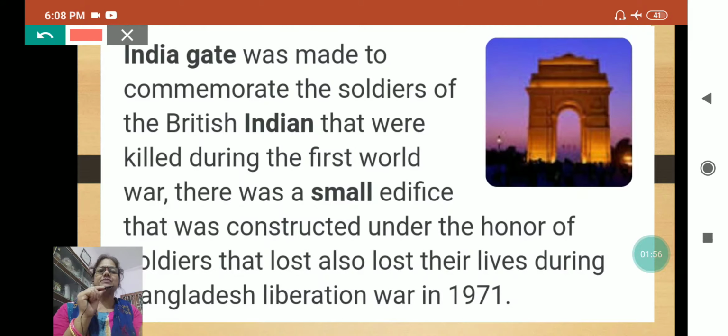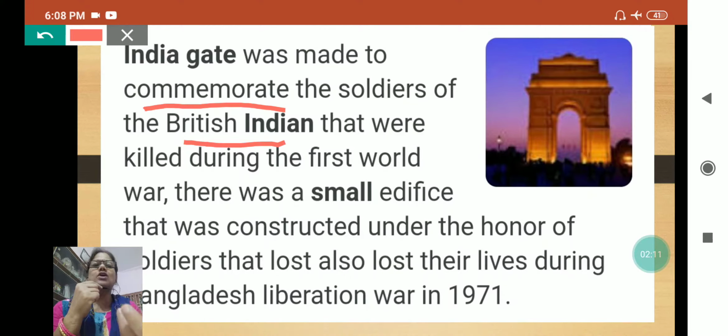See, India Gate was made to commemorate the soldiers of British India. While we had British government rule in our country, Indian leaders were actually not willing to participate in the First World War, but it was the pressure of the British government to participate, and in that, 80,000 soldiers were killed during the First World War.